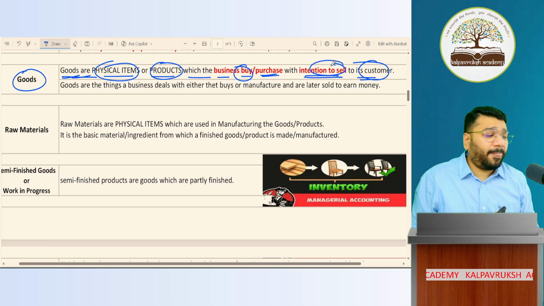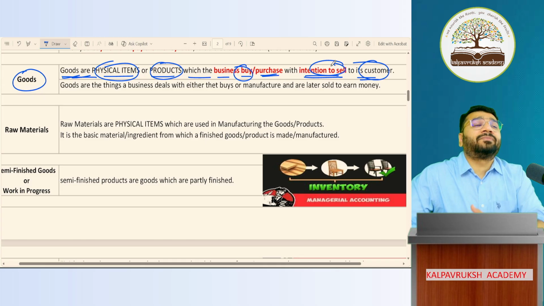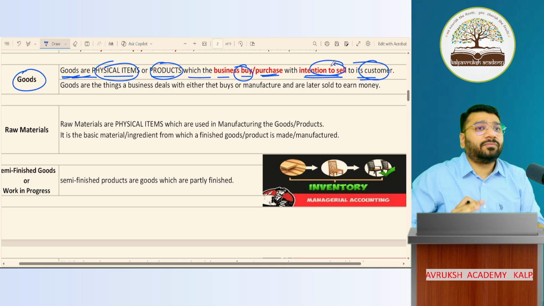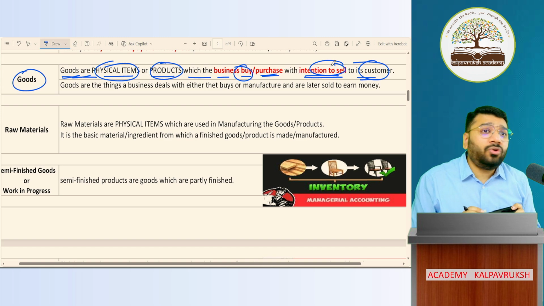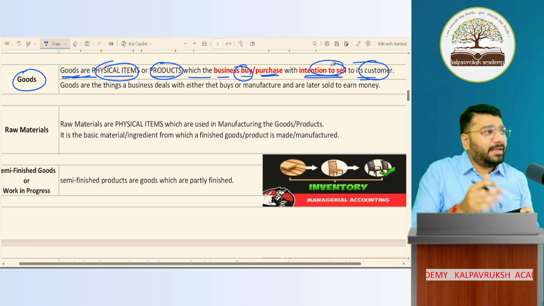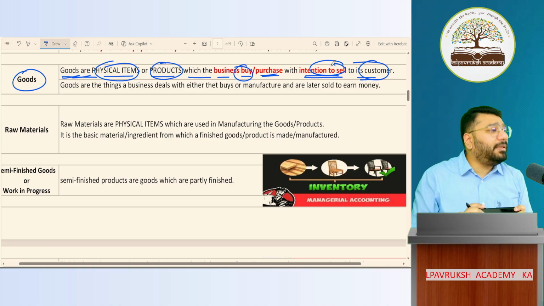I'm into the business of manufacturing, let's say, this mobile phone. To manufacture this mobile phone, you know what is manufacturing? No, I will explain in some time. I'm manufacturing mobile phones. To manufacture this mobile phone, what do I need, people?